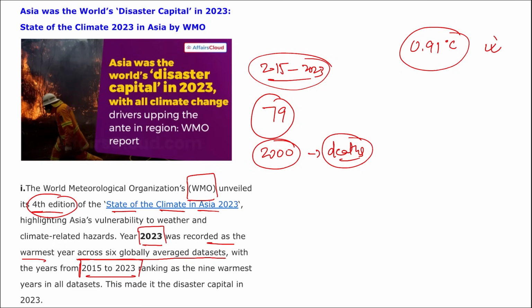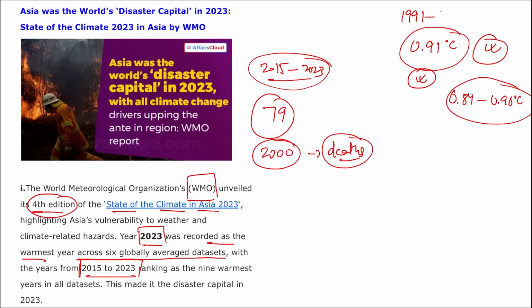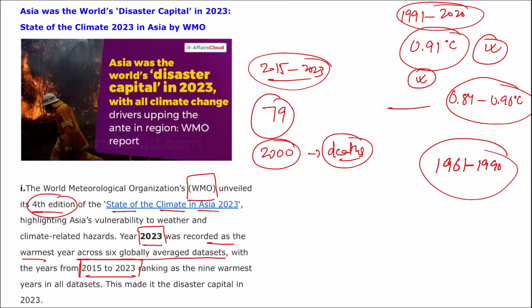Apart from this, Asia emerged as the world's most disaster affected area with a mean temperature soaring to 0.91 degrees Celsius. So this was an average rise in temperature. It ranged across areas from 0.84 degrees Celsius to 0.96 degrees Celsius. On an average, it was 0.91 degrees Celsius that the temperature rose, and this is between 1991 to 2020. Correct? Take a note of this. Apart from this, it is 1.8 degrees Celsius above the 1961 to 1990 average. Right, that means this is the average temperature rise that we saw between 1991 to 2020.